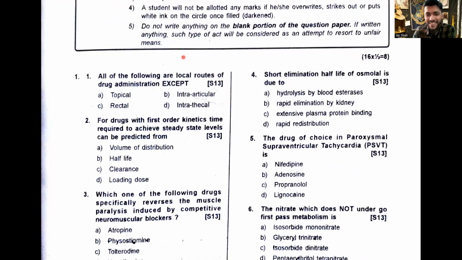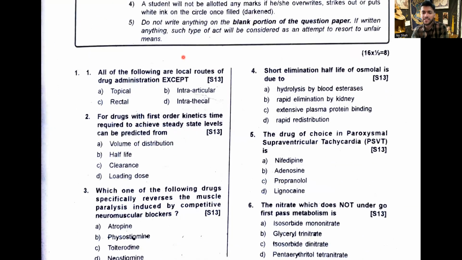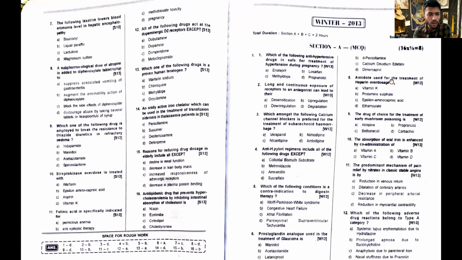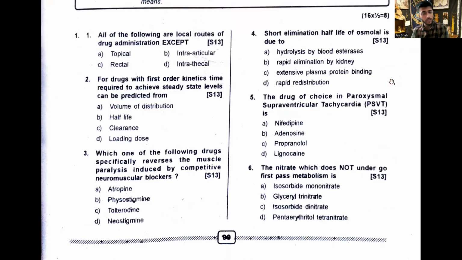And finally, the last 6 questions. Nitrate which does not undergo first pass metabolism is your isosorbide mononitrate. Remember that. Drug of choice in PSVT, adenosine. Short elimination half-life of esmolol is because of why? Because it is rapidly eliminated by kidney. You don't have any trick. You need to remember it.